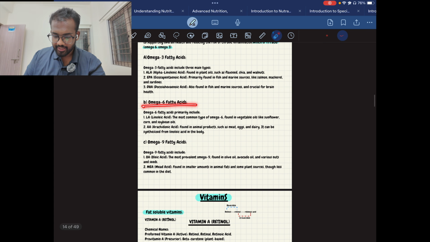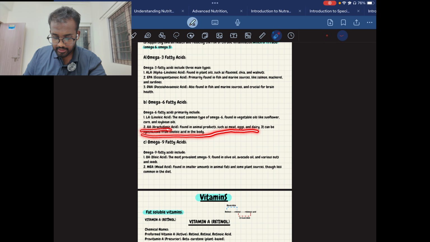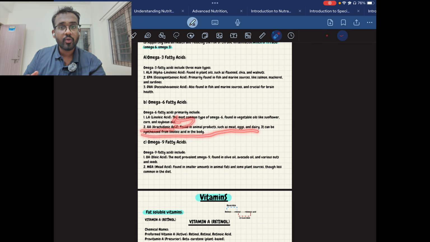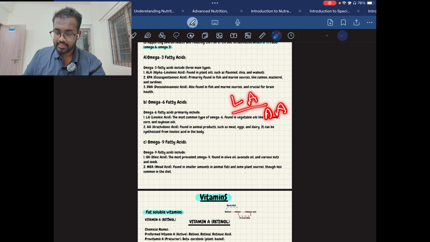Then comes the omega 6 fatty acids. Omega 6 fatty acids consist of two types of fatty acids, linoleic acid and arachidonic acid. Linoleic acid is the most common type of omega 6, found in vegetable oils like sunflower, corn, and soybean oil. Arachidonic acid is present in animal products such as meat, egg, and dairy. And arachidonic acid can be synthesized from linoleic acid. If you have LA, linoleic acid, then arachidonic acid, AA, can be synthesized from it.